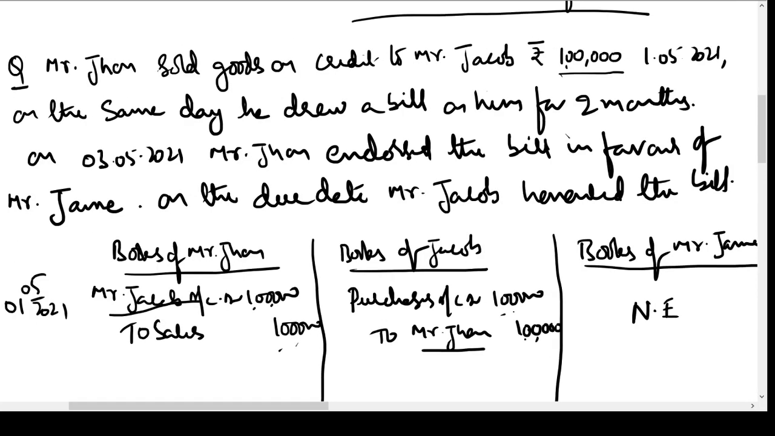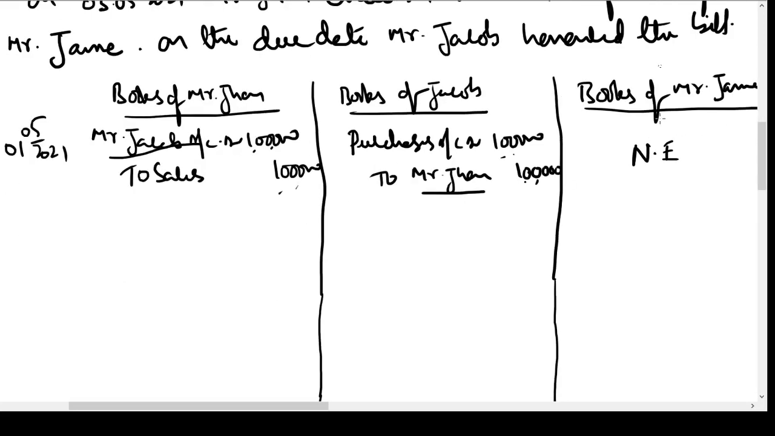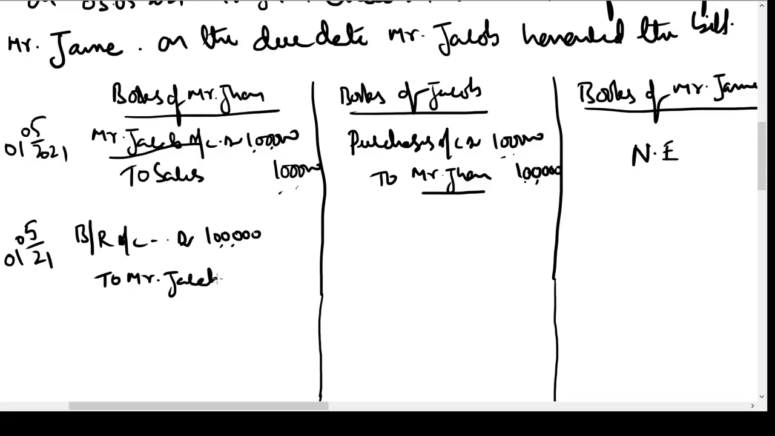Now let us see what happens. On the same day, he drew a bill on him for 2 months. That means John drew a bill on Mr. Jacob. Jacob accepted the bill and he returned it to Mr. John. So on 1st May, when Mr. John drew a bill, that means he is receiving a bill. Entry would be bills receivable account debit rupees 1 lakh. Who is giving this bill to him? Mr. Jacob. Hence Mr. Jacob's account will be credited rupees 1 lakh.